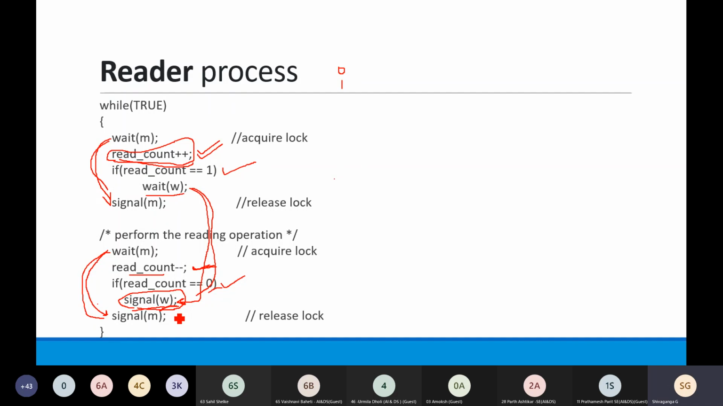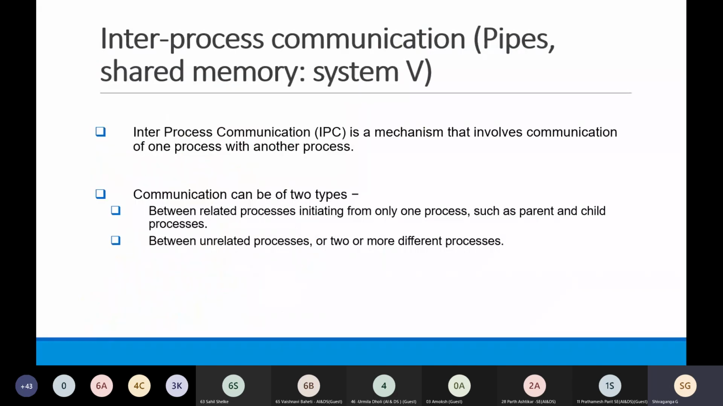Got it? Yes. So this is the algorithm for read and write in case of the reader-writer synchronization problem. Now the next topic is in inter-process communication, the pipes and shared memory, and how they are used. So what is inter-process communication? Inter-process communication is a mechanism applied for communication between one process and another process.